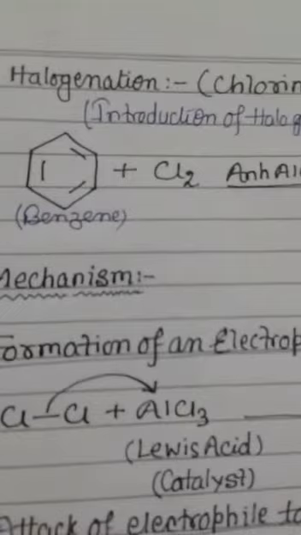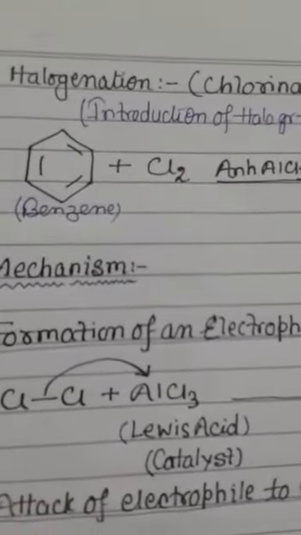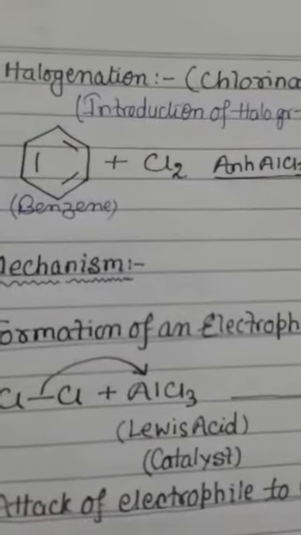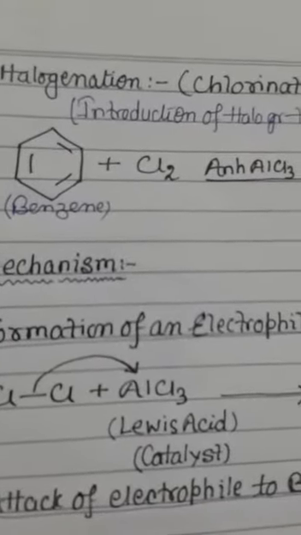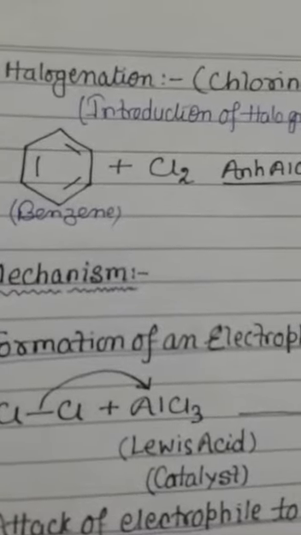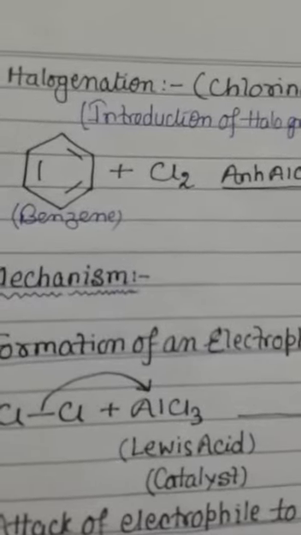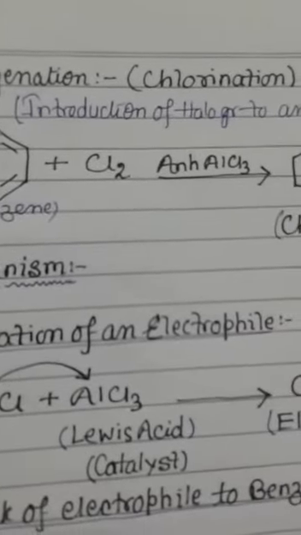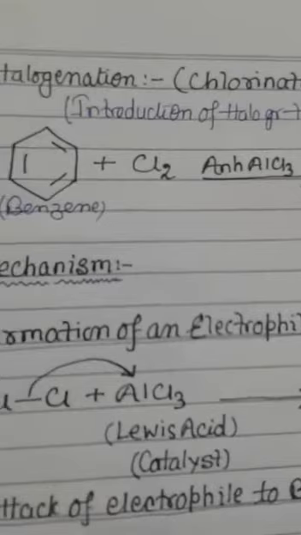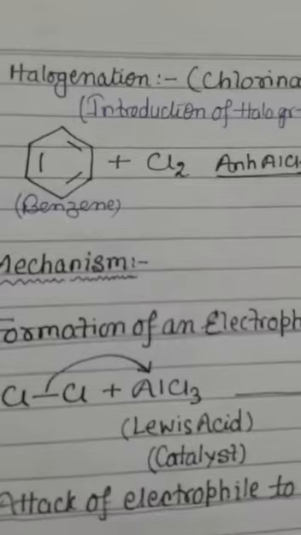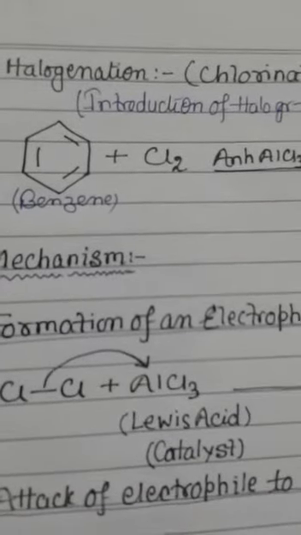We are going to discuss the halogenation reaction of benzene. First of all, we will understand the meaning of halogenation reaction and the type of the given reaction. Introduction of a halogen atom to an aromatic ring, which may be benzene, is known as halogenation reaction, and it is an example of electrophilic substitution reaction because the reaction takes place with the help of an electrophile.